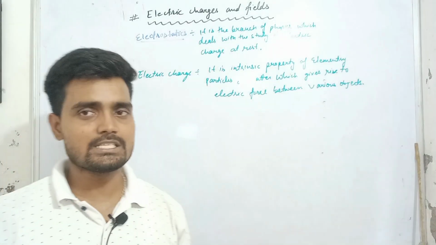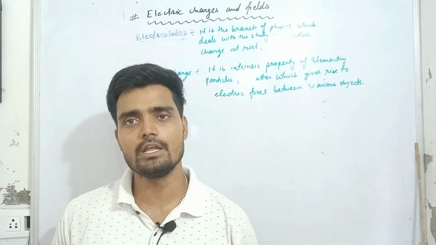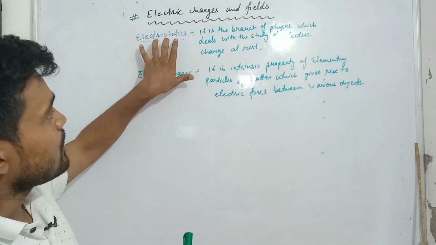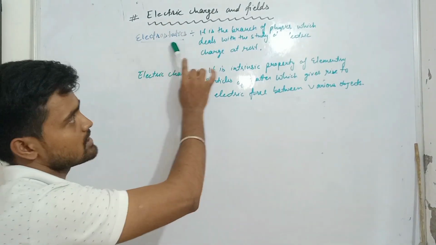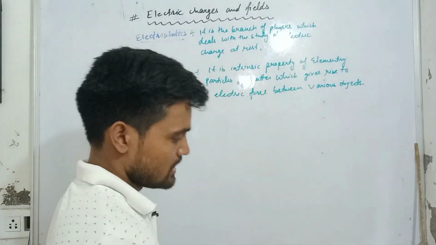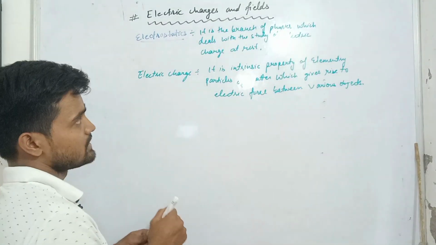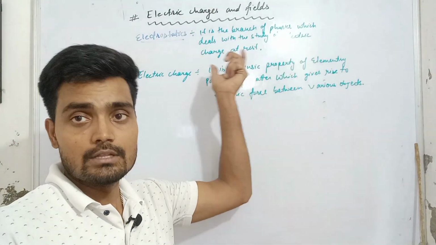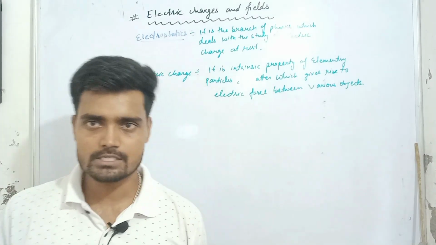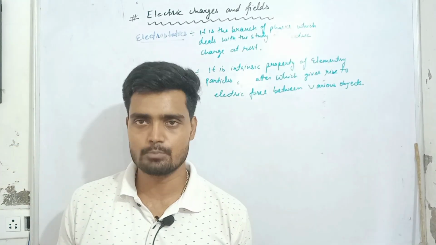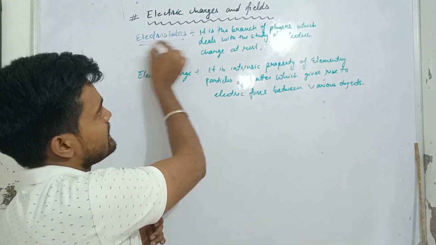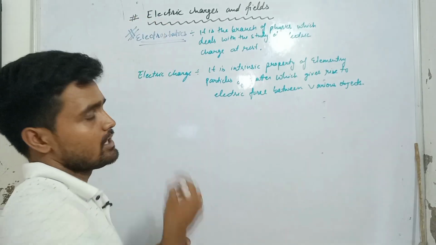Electrostatics is basically a branch of physics that deals with the study of nature and natural phenomena. Basically it is all about physics. Electrostatics is a branch of physics that deals with the study of electric charge at rest. So we will be dealing with the study of electric charge that is placed at rest. If the charged body is at rest, whatever discussions or study we do, that is electrostatics.